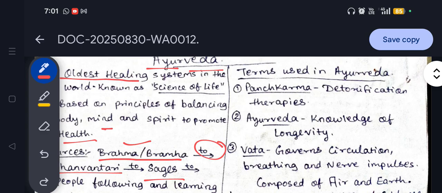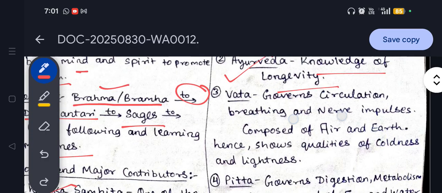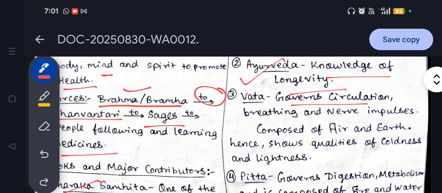Terms in Ayurveda. The very general terms in Ayurveda: Panchakarma means detoxification therapies. Ayurveda means knowledge of longevity. Vata dosha governs circulation, breathing and nerve impulses. It is composed of air and earth, right? Out of those five components, Vata consists of the air component and the earth component.